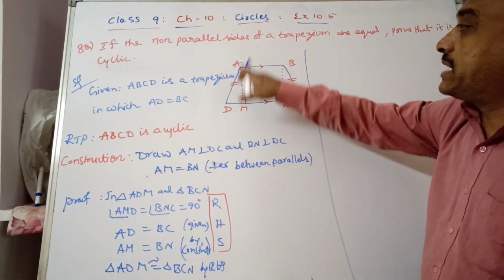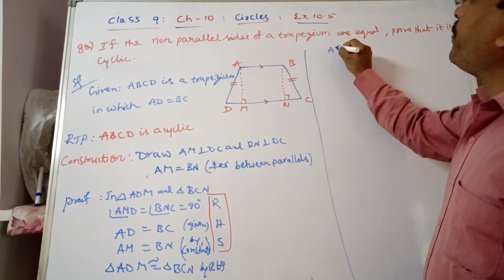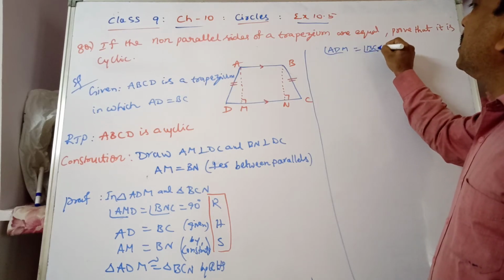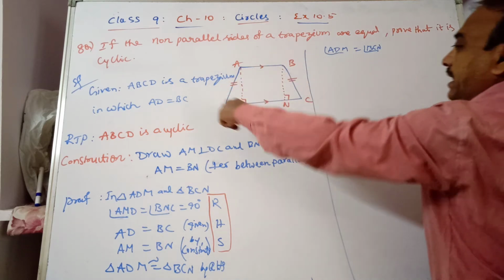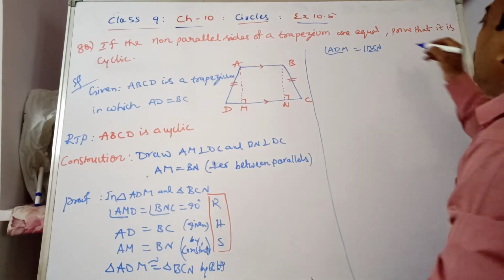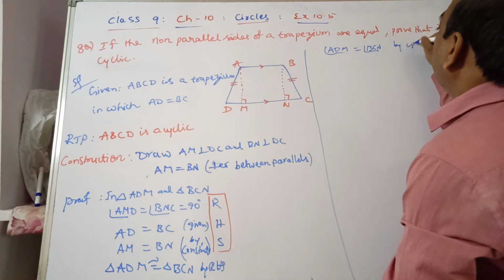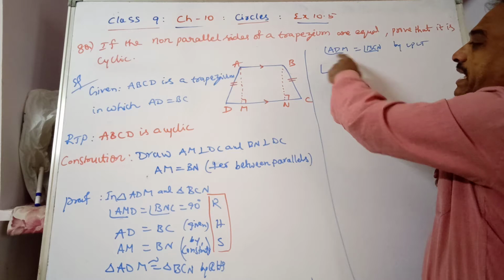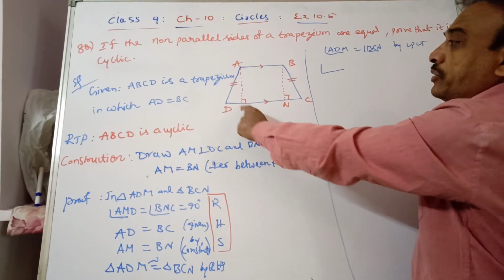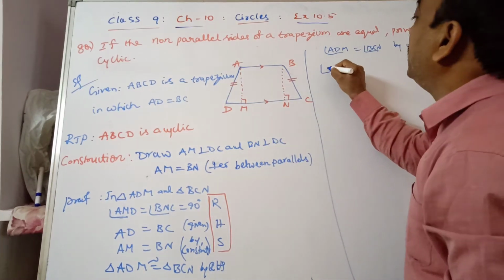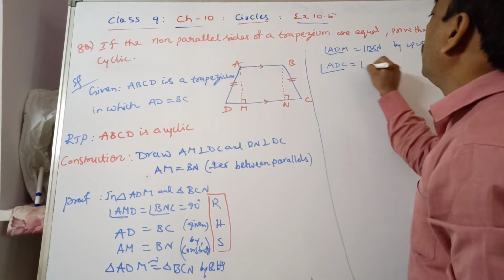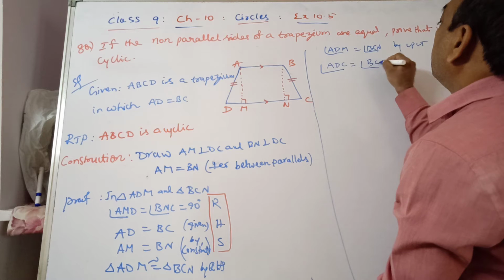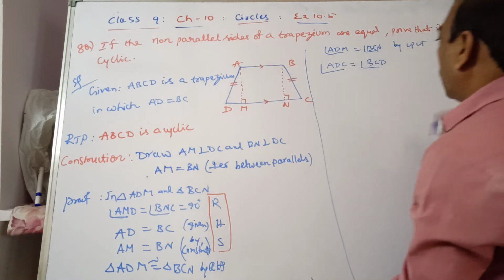So corresponding parts, angle ADM is equal to angle BCN. This is by CPCT. You can mention angle ADM as ADC. So angle ADC is equal to angle BCD. This we got.